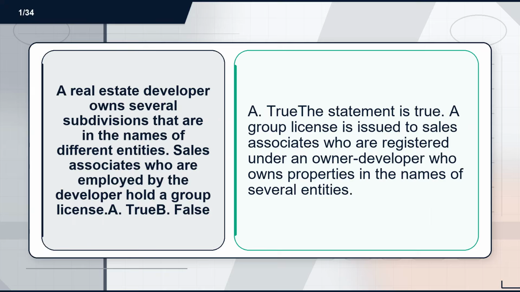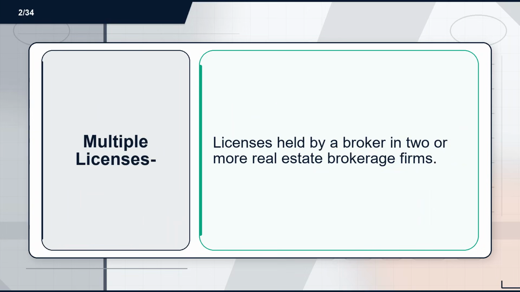Flashcard 1. Term. A real estate developer owns several subdivisions that are in the names of different entities. Sales associates who are employed by the developer hold a group license. A. True. B. False. Definition. A. True. The statement is true. A group license is issued to sales associates who are registered under an owner-developer who owns properties in the names of several entities.